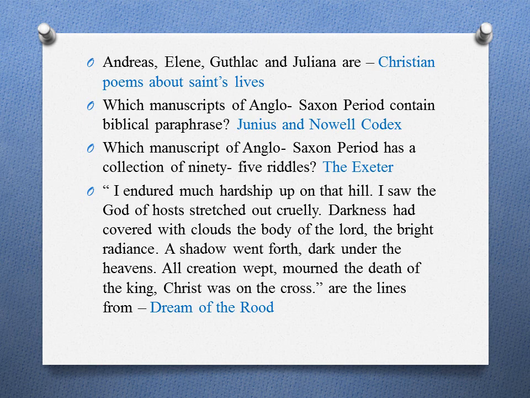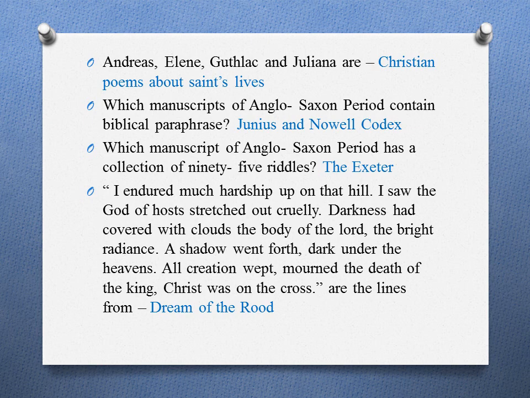Which manuscripts of Anglo-Saxon period contain biblical paraphrase? It is Junius manuscript and Nowell Codex. Which manuscript of Anglo-Saxon period has a collection of 95 riddles? It is the Exeter Book.